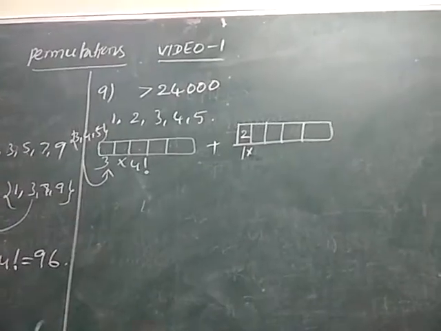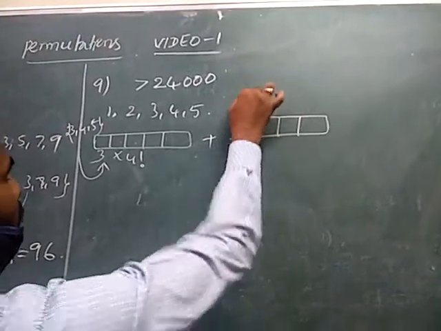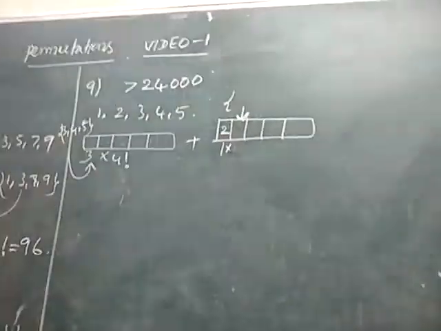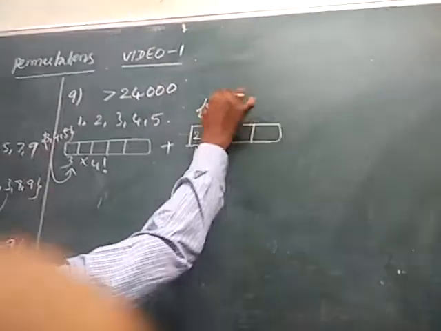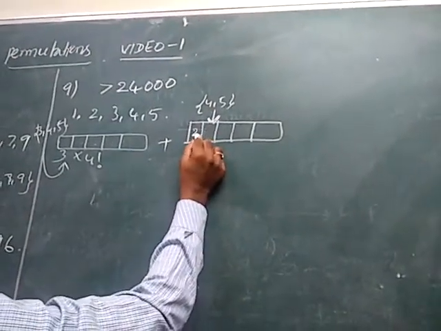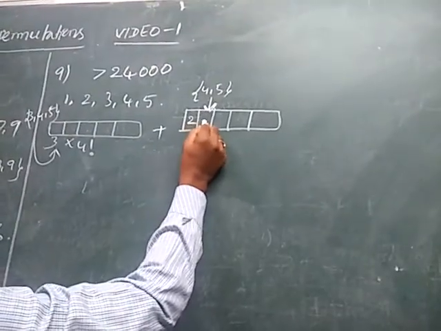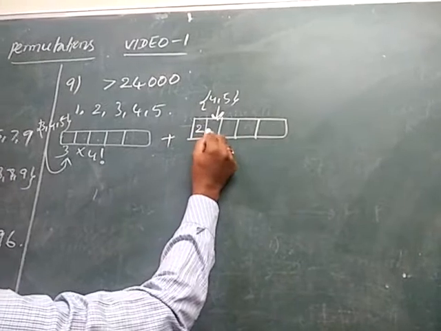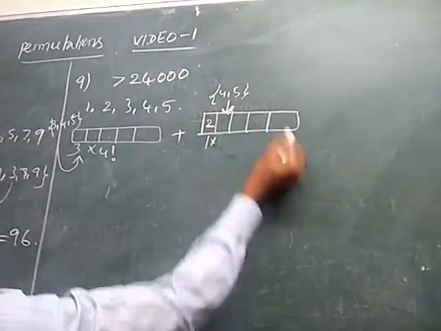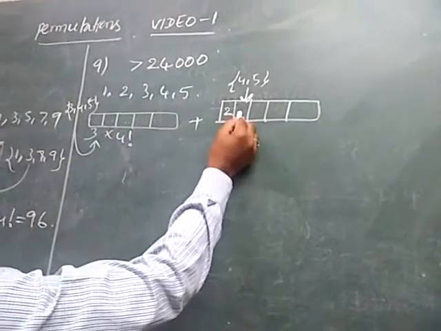And the thousands place can be filled with 1, 2, 3, 4 or 5. If you write 1, it becomes 21,000; 2 gives 22,000; 3 gives 23,000. These are clearly less than 24,000, so 1, 2, 3 are not satisfied in this place.